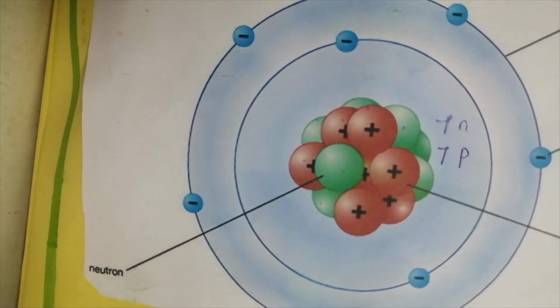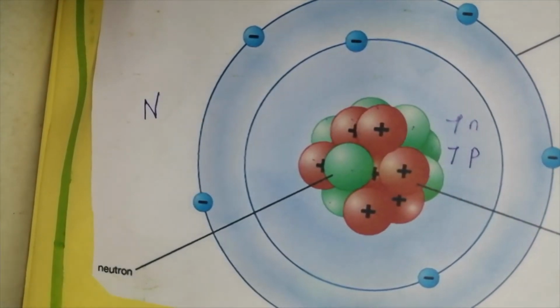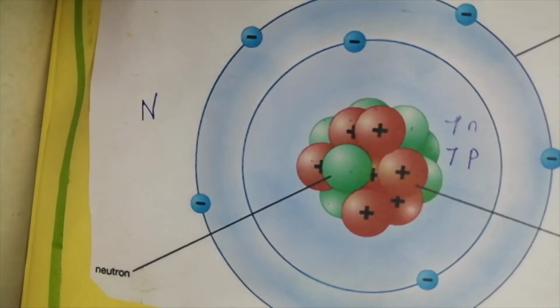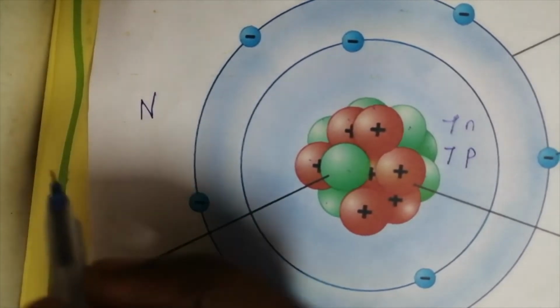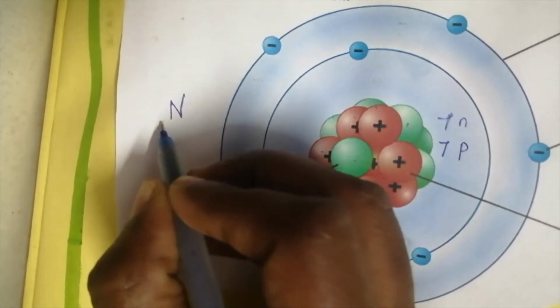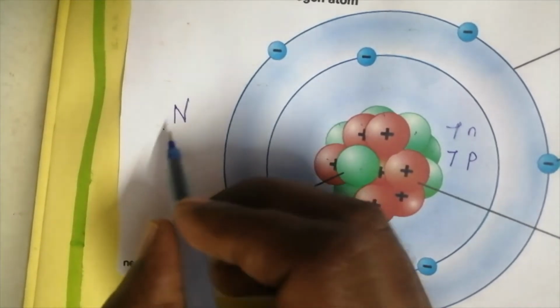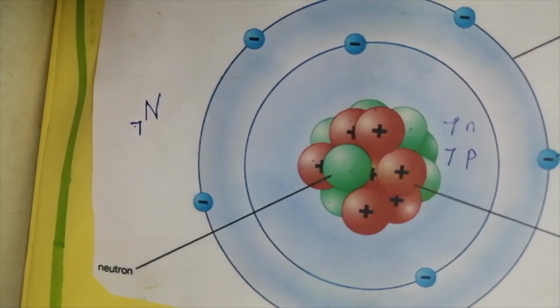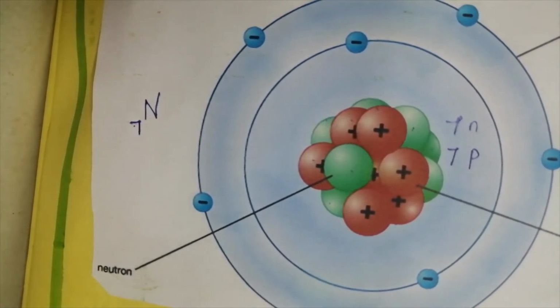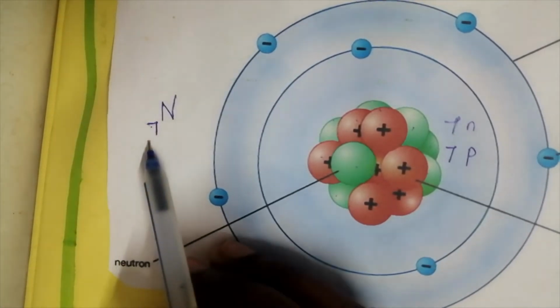Do you know the symbol for nitrogen? N, right? The symbol for nitrogen is N, and we have to write the atomic number as a subscript. Subscript means we need to write it down there. What is the atomic number for nitrogen? 7, because the number of protons and the number of electrons are equal. Number of protons is 7, so the atomic number is 7.